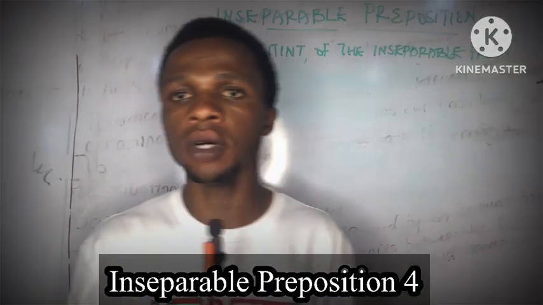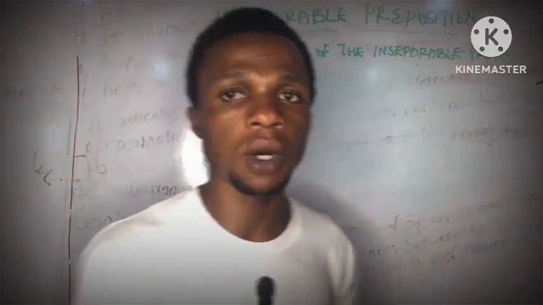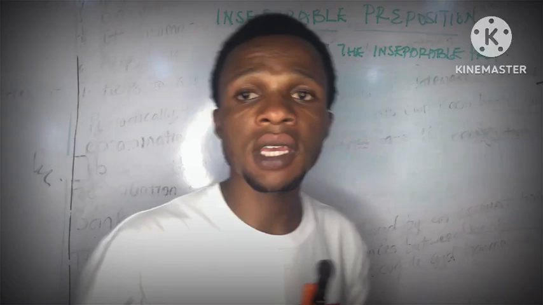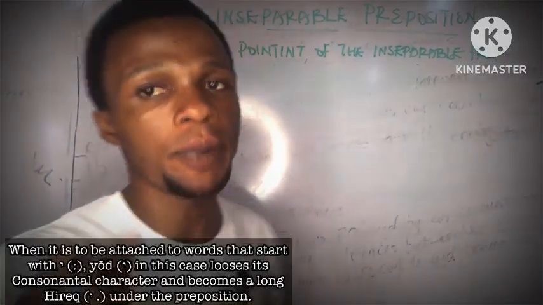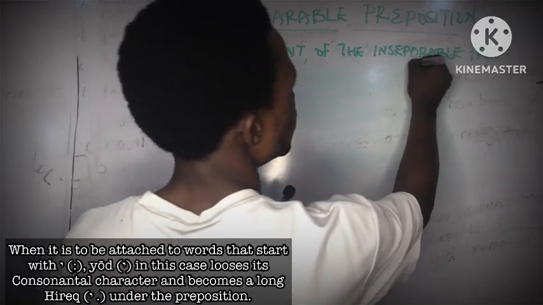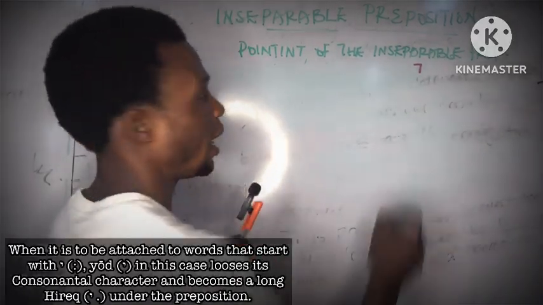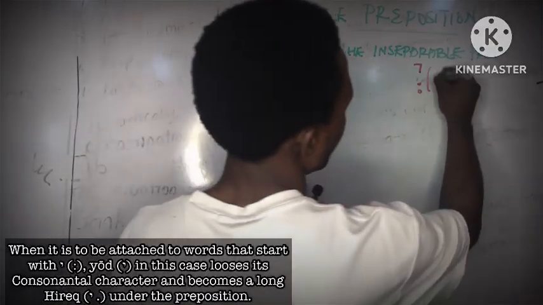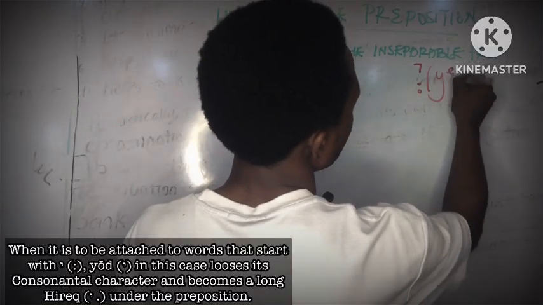So quickly, the next rule states that if you are to attach an inseparable preposition to words that start with a yod and shewa, this is a yod and a shewa, simply ye. If you are to transliterate this, you have this ye.